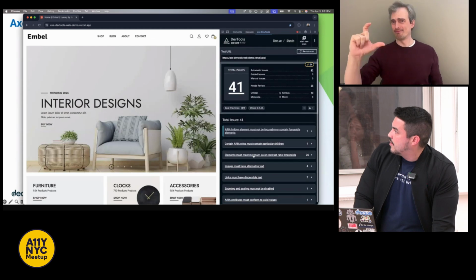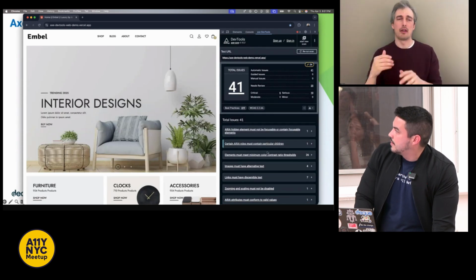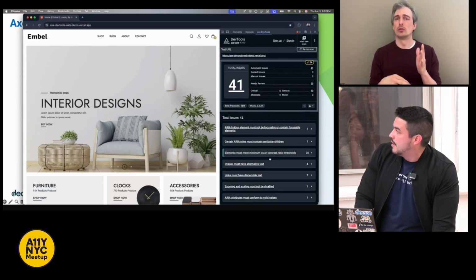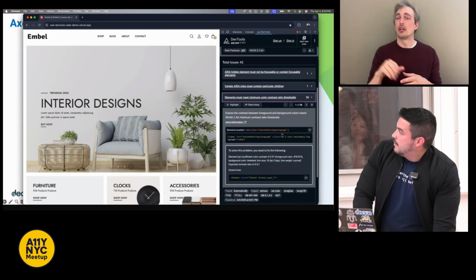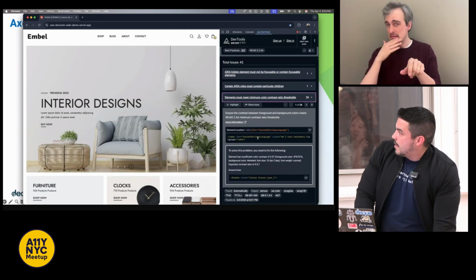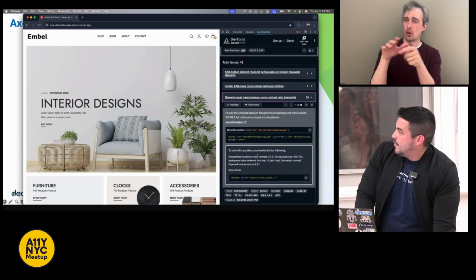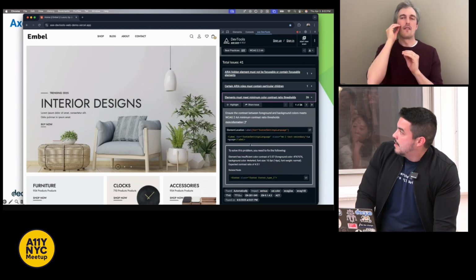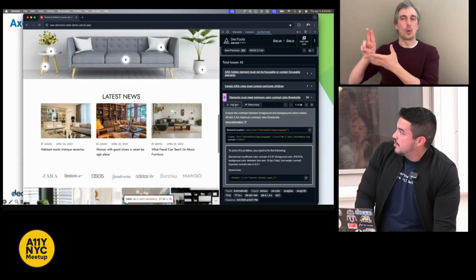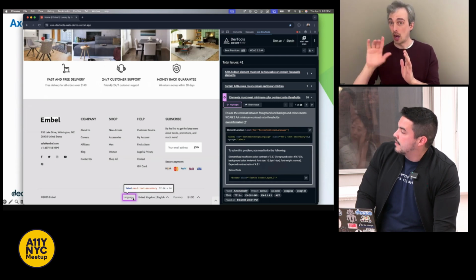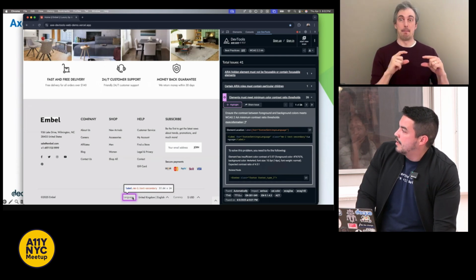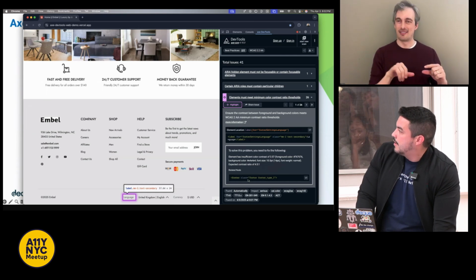So you have total issues such as ARIA roles, elements must meet minimum color contrast ratio thresholds, alternative text, and links having discernible text. You have within the DOM the location of the element in question, a recommendation on how to fix it, and also more information on that Deque University page. Another cool thing is it shows you where that element is. So we know it's highlighted in pink. The element in concern is one of the footer elements, and it says language on it.